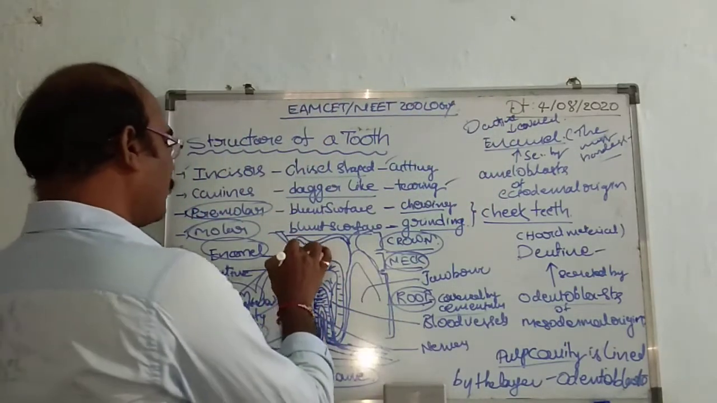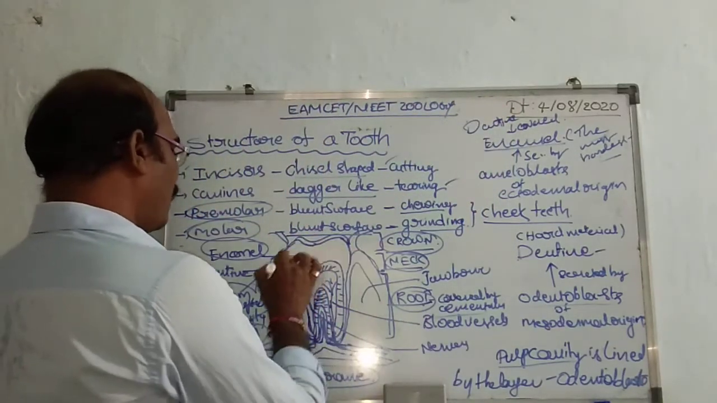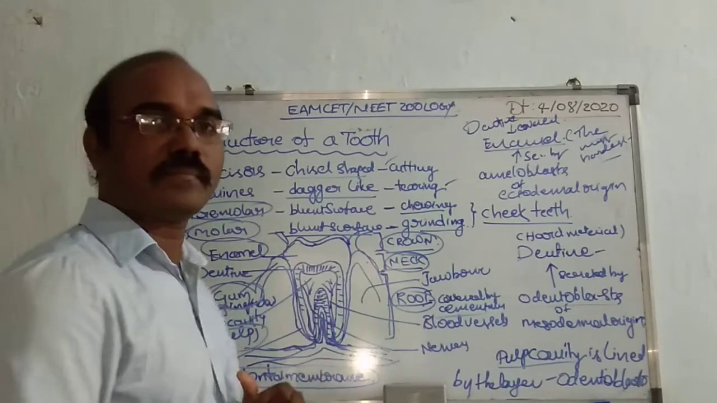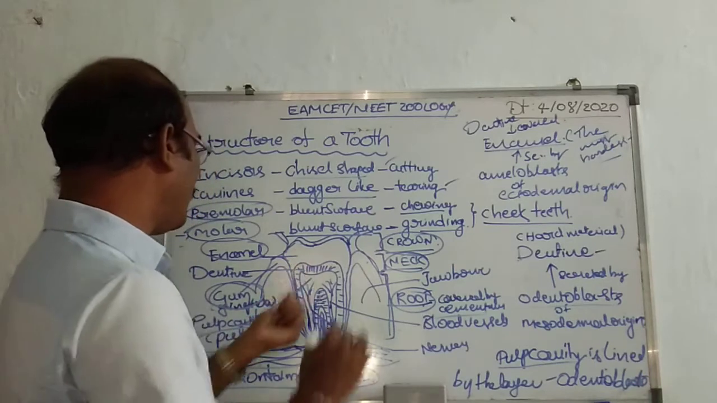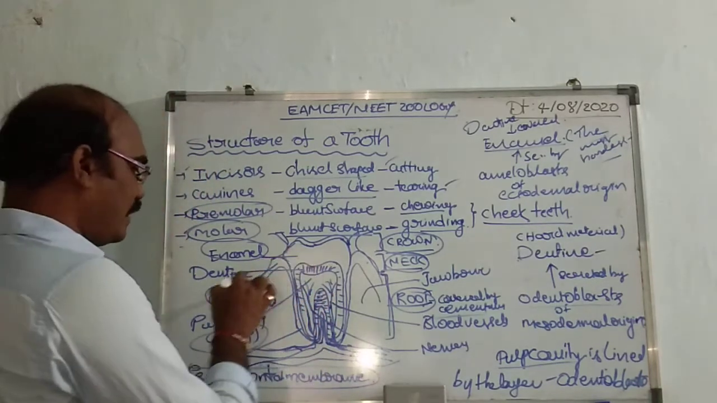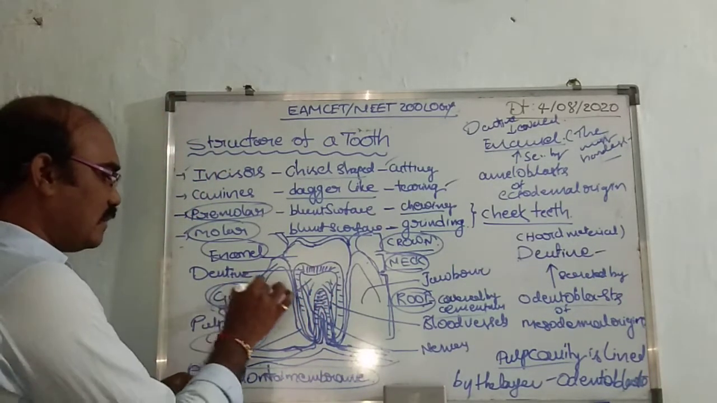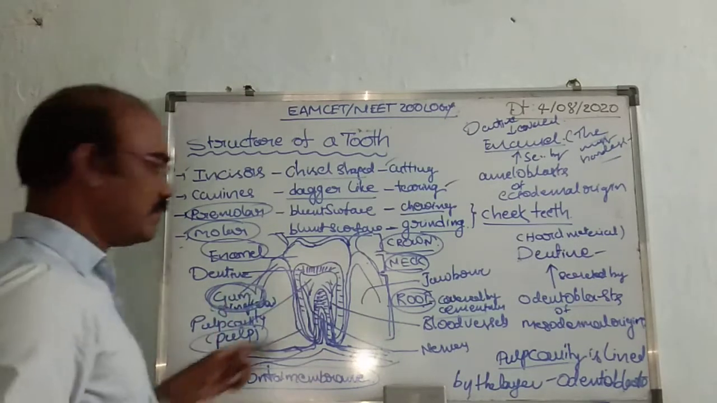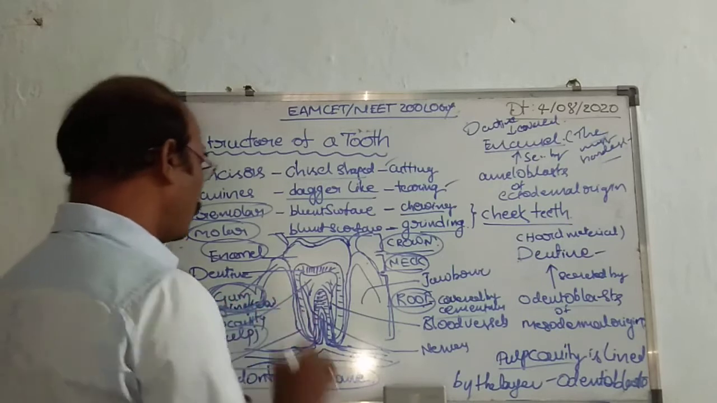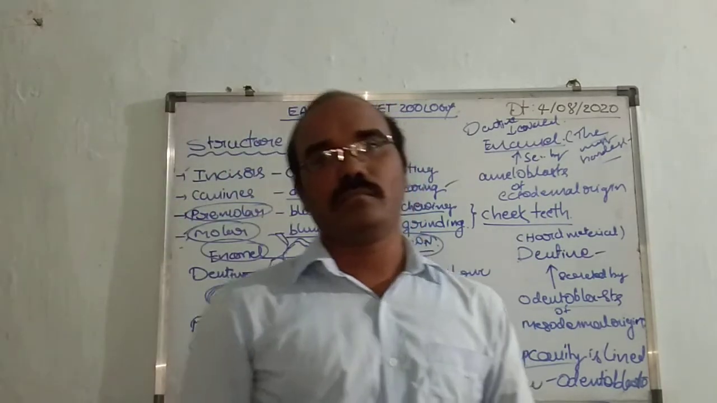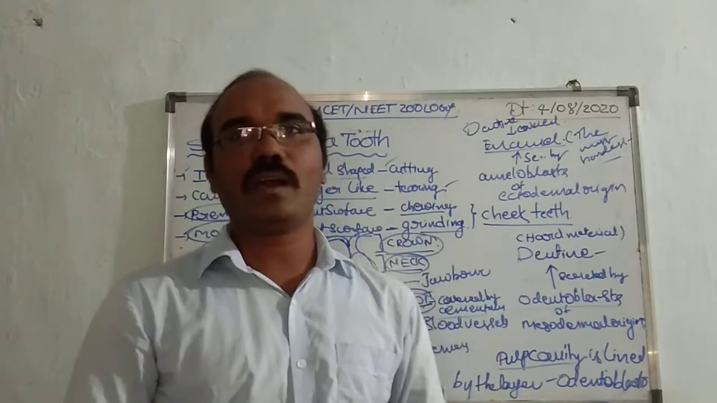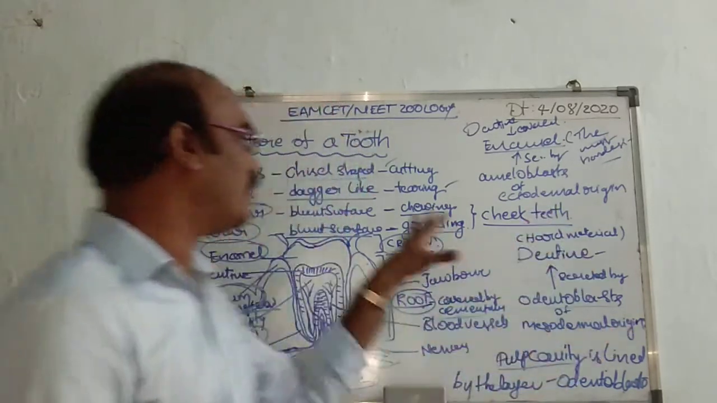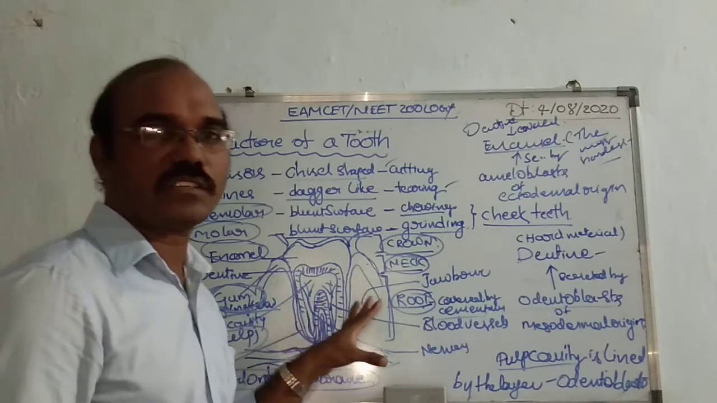Then the enamel of the crown is covered by the gums. The neck part is found in the gums. The gum is also known as gingiva. This is the structure of teeth.